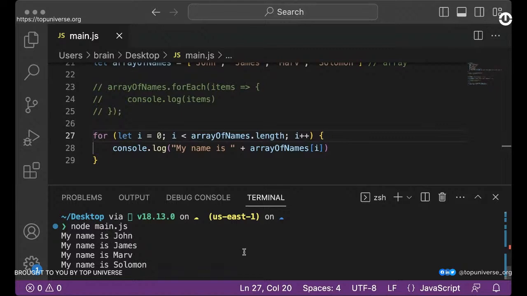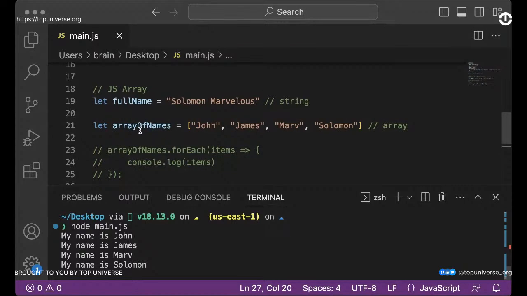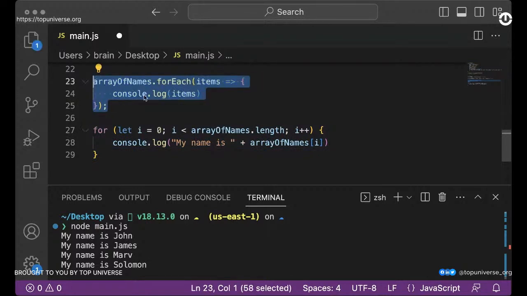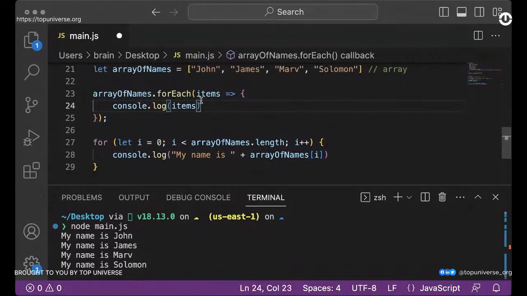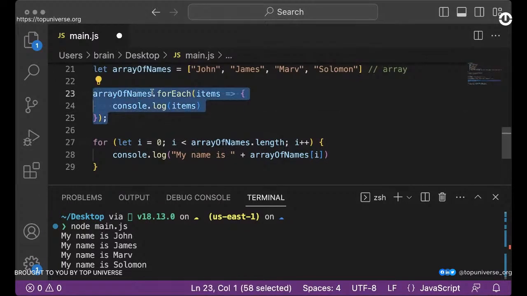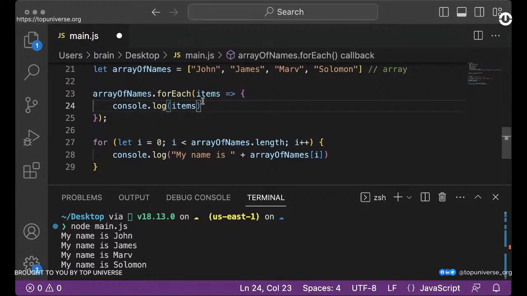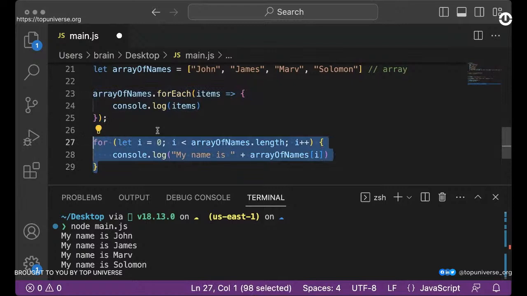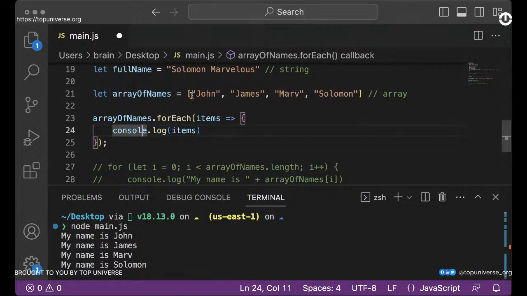What we are just doing right now is printing the array of names using the regular for loop. But you can always choose to use this one, which I think is easier to work with. If you even look at this, it looks more simple to use, even though it is using this behind the scenes. It has an easier interface when you're using this rather than using this. So I'm just going to comment on this for now. Now, this is how you print out single items.